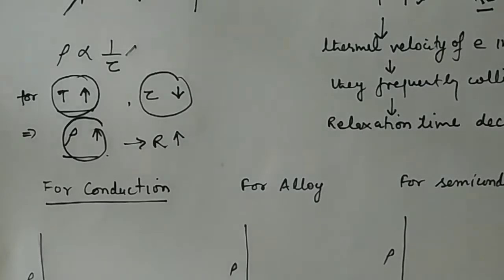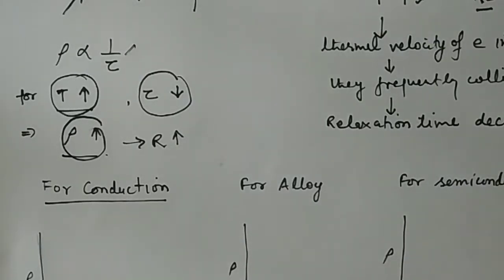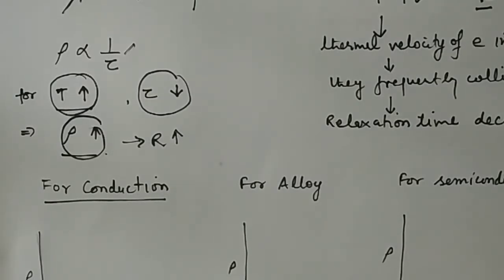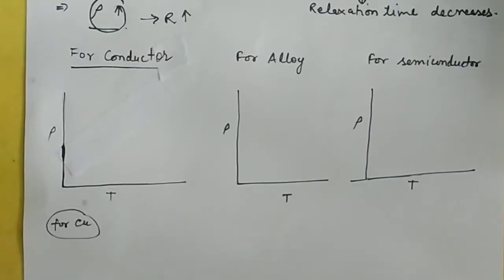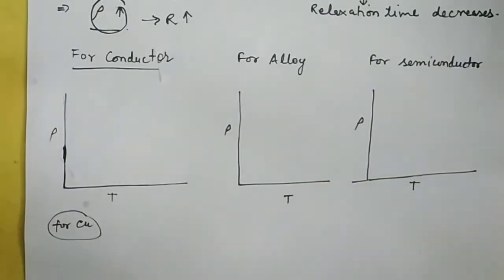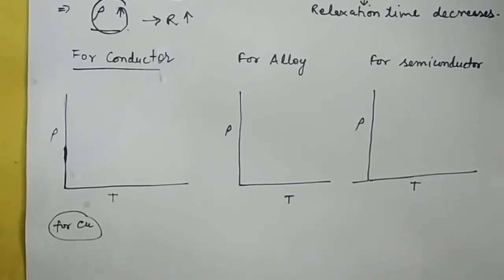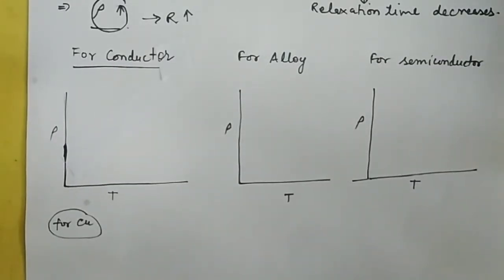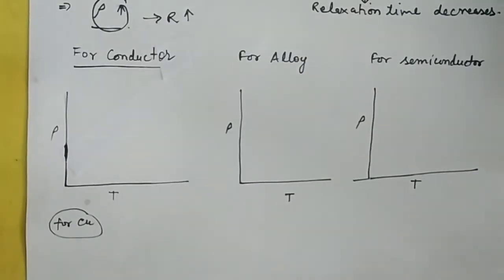So from this we concluded that by increasing the temperature, the resistance or resistivity of a conductor increases, and vice versa. We observed that as we increase the temperature, the resistivity as well as the resistance of a conductor increases. Now let us see how this resistivity varies with temperature in different materials: conductors, alloys and semiconductors.